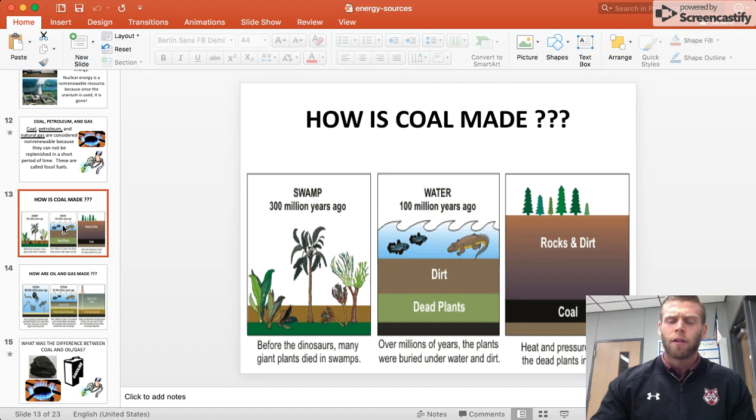If you look over here at the picture, the timeline, so it has a swamp 300 million years ago. And then 100 million years ago, those dead plants and dead animals and everything get compressed down and pushed. So over millions of years, the plants were buried under the water and dirt. Heat and pressure turned the dead plants into coal. And coal is made of carbon. And living things have carbon in them. So that's why carbon is made.